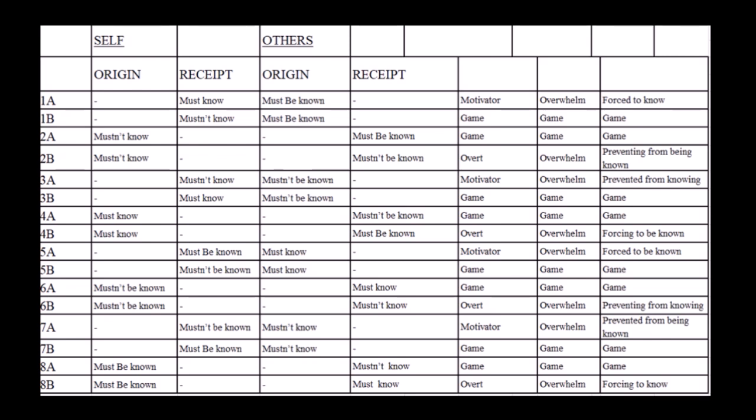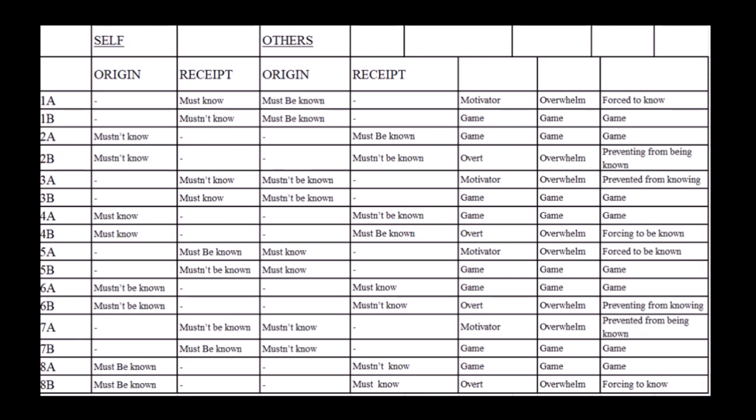The word must takes on 2 different meanings depending on whether one is overwhelming another or is overwhelmed. When one is committing the overwhelm, must means I have to and the receiving person can't help but. So if you are forcing to know, then you have to be known. The person you are forcing to know can't help but know you. The postulates are expressed on the chart as must be known and must know.